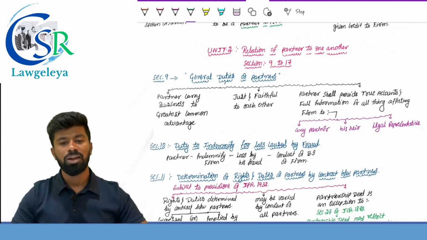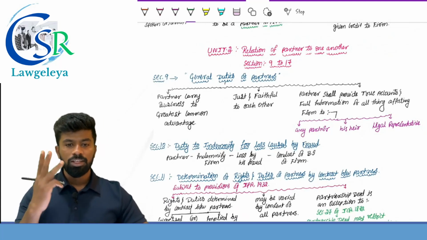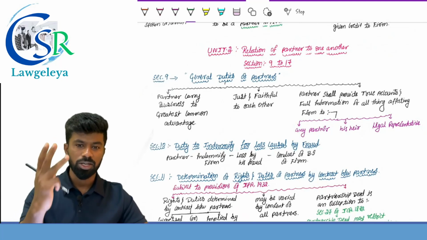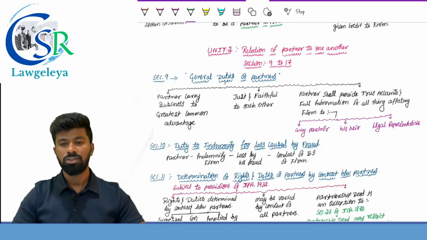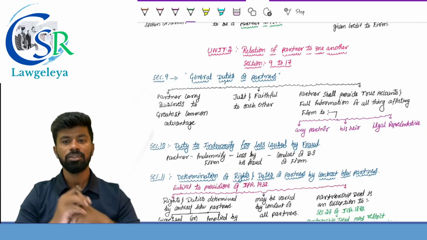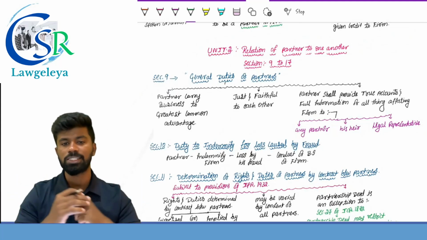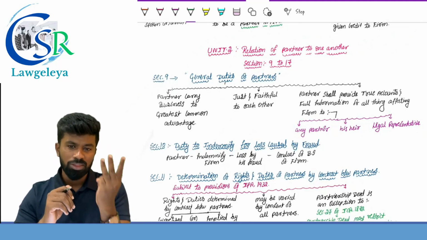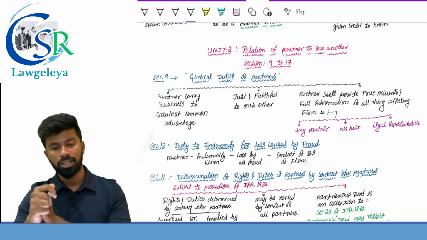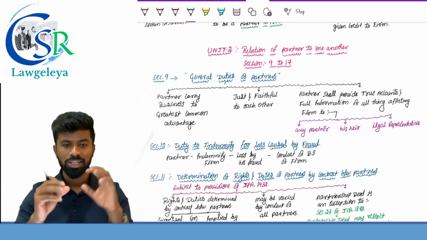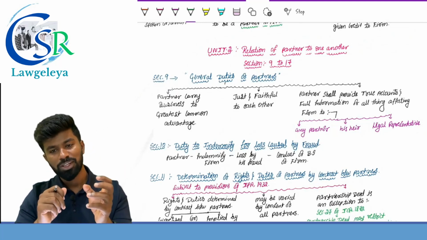In that, section number 9, three threes are nine. Section number 9 provides the three general duties of the partners, and these duties are common in every partnership, and these duties are imposed by the Act itself. So you have to remember three keywords to write section number 9. First one is what? Greatest common advantage. Second one is what? Just and faithful. And the third one is what?